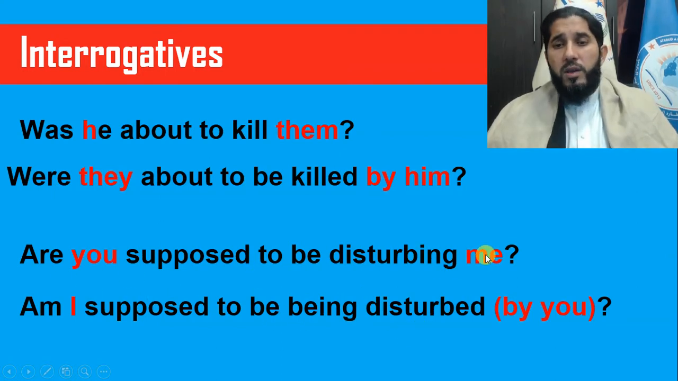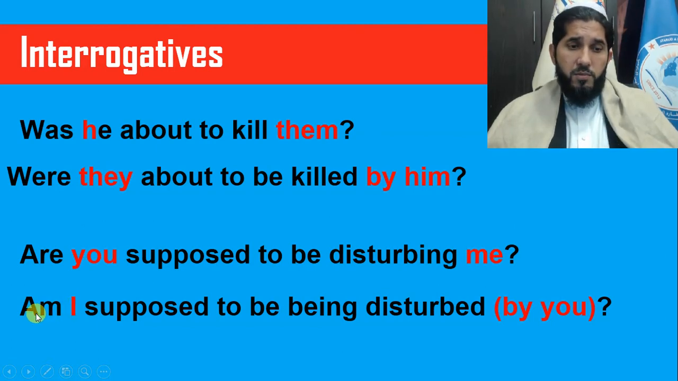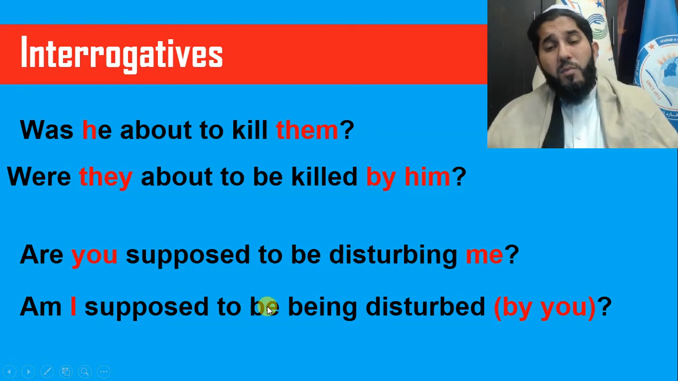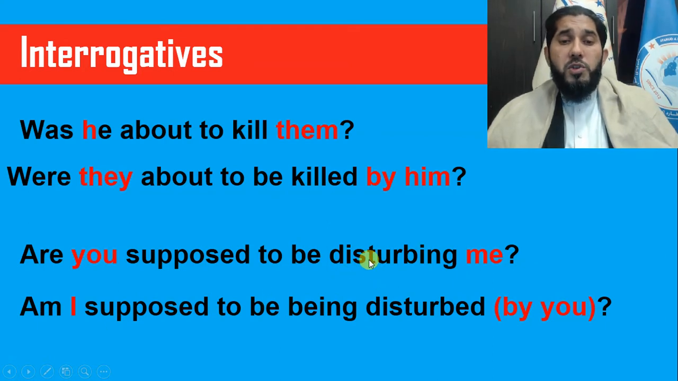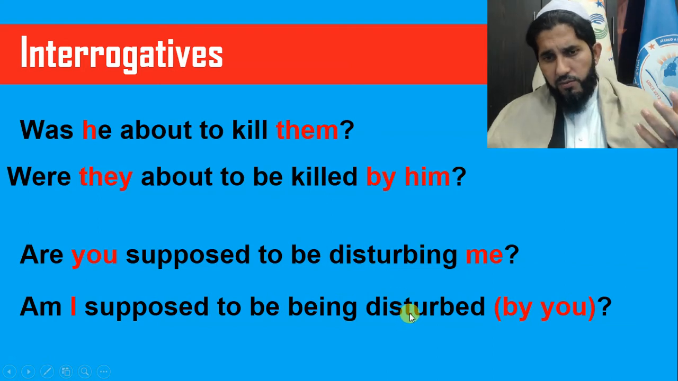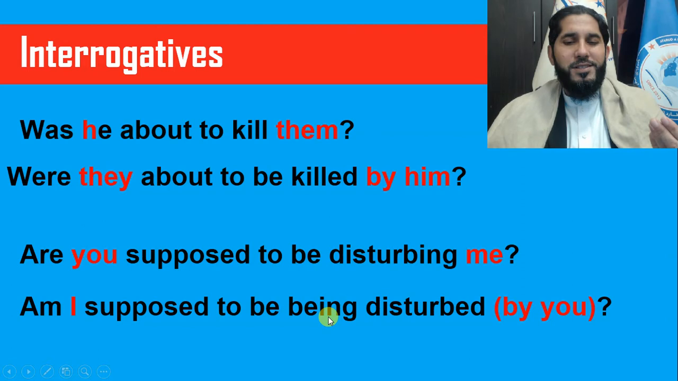So, the object became the subject over here, and obviously the to be verb with I should be am. So am I supposed to be? And here it's also the same structure, supposed to be. But before you change this main verb disturbing from ing form to past participle third form disturbed, you need being. You need this auxiliary being for all continuous tenses in passive form. So am I supposed to be being disturbed by you?